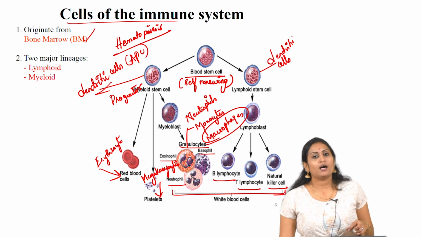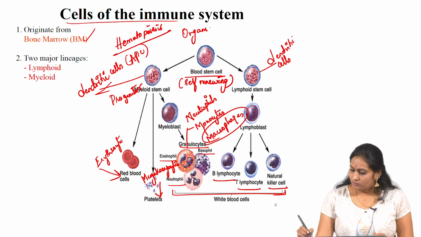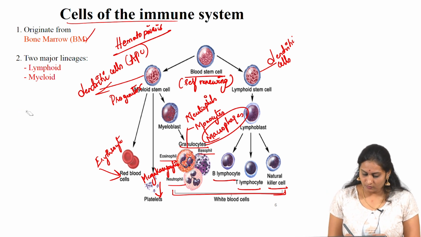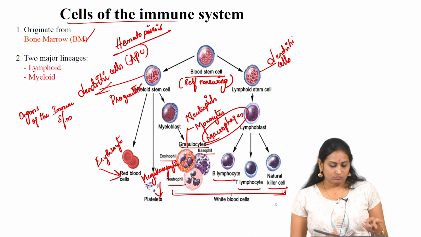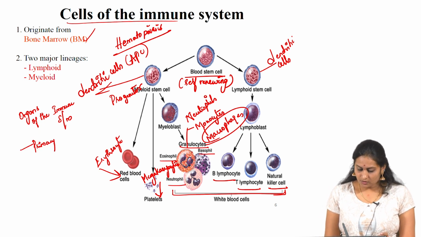Before going in depth with the cells, I will tell you about the organs of the immune system. They are divided into primary and secondary.